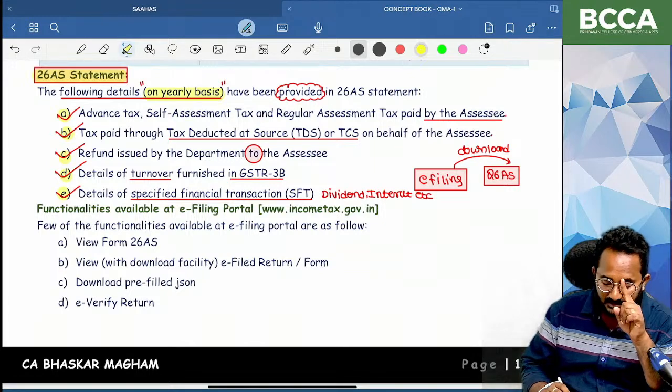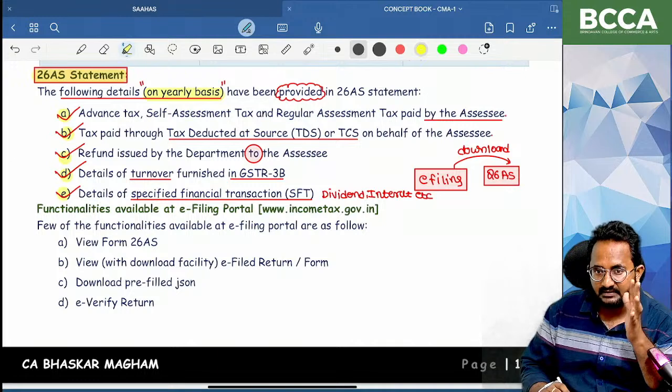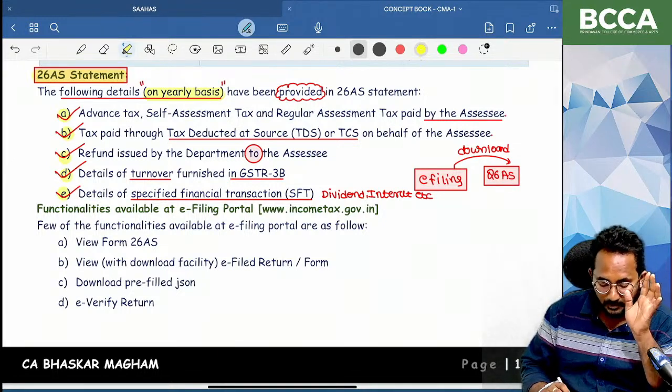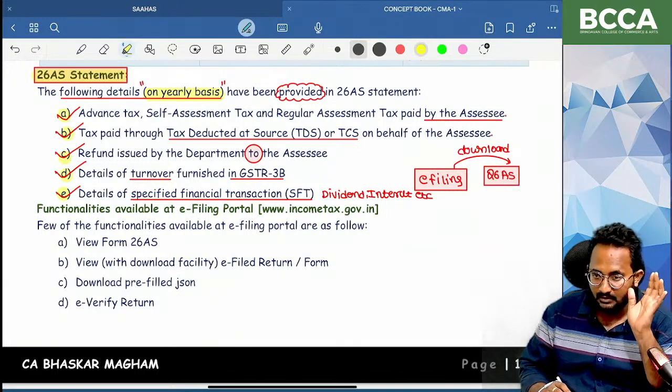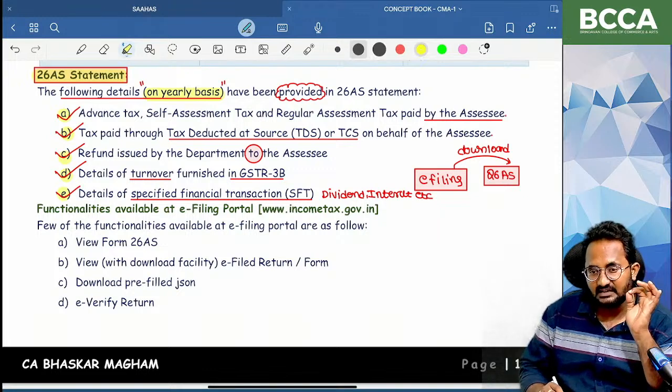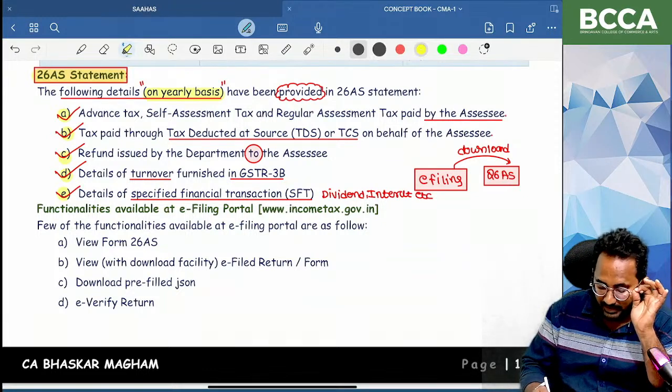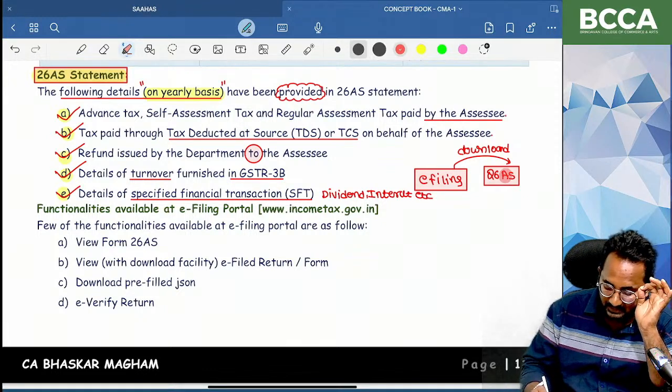So what are the functionalities we can get? Advanced tax, self-assessment tax, regular tax, TDS or TCS details, and GST 3B-related turnover are also auto-populated here. Next, refund issued in case, that is also placed here. Next, the statement of specified financial transactions. All the details you can find in the Form 26AS statement.